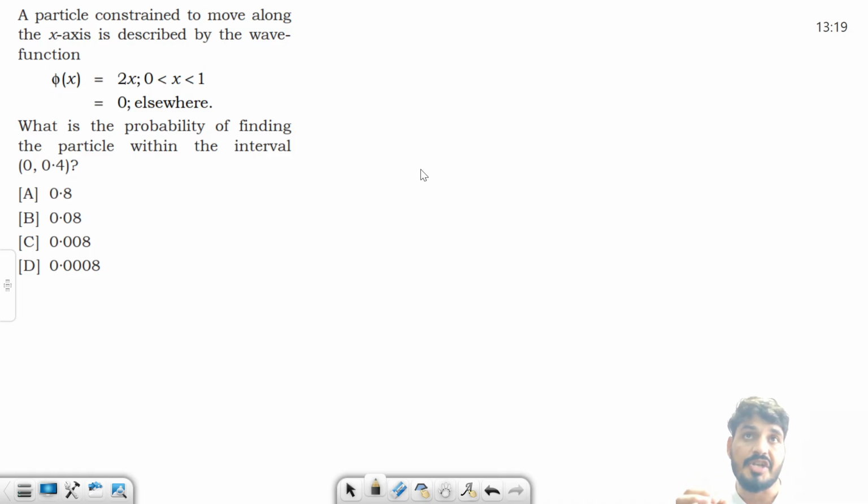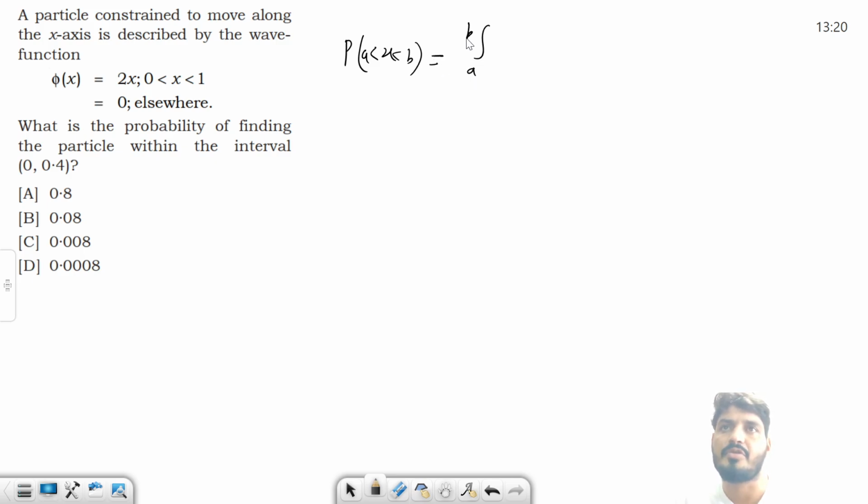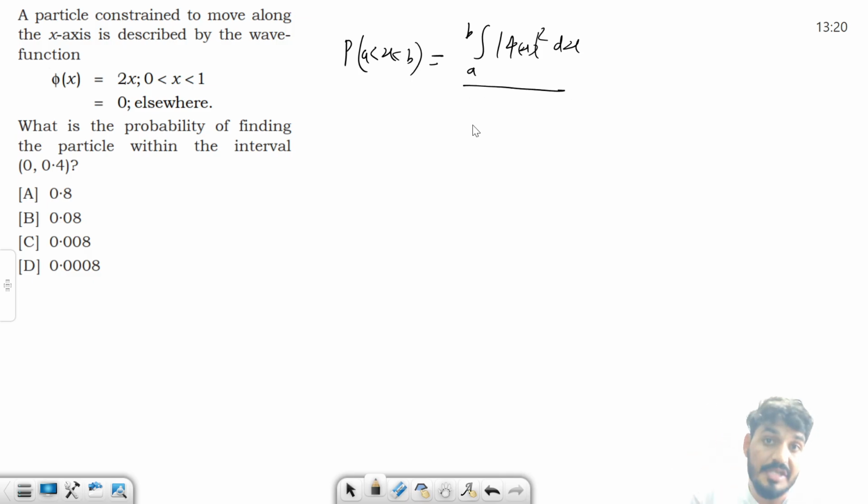A particle constrained to move along the x-axis is described by this wave function 2x from x equals to 0 to 1 and 0 otherwise. Find out the probability of finding this particle from 0 to 0.4. How to find out the probability when wave function is given? Very simple. Let me write down the formula. Let's suppose probability of finding the particle in any region A to B. General formula. So I can say A to B mod psi square dx divided by normalization of the wave function.